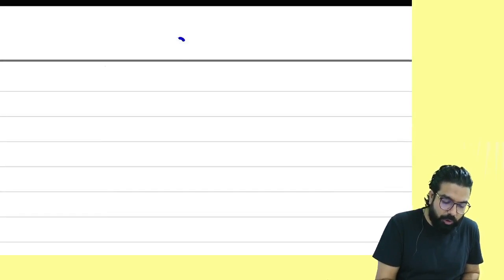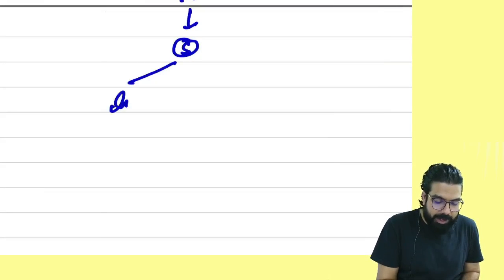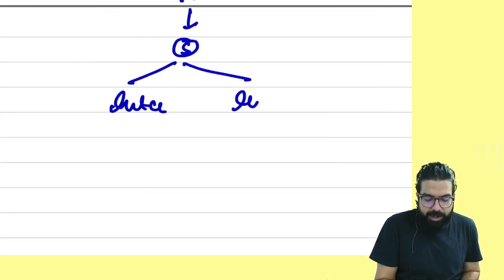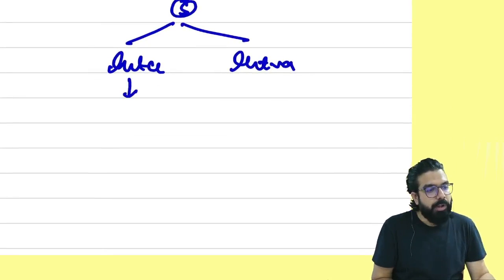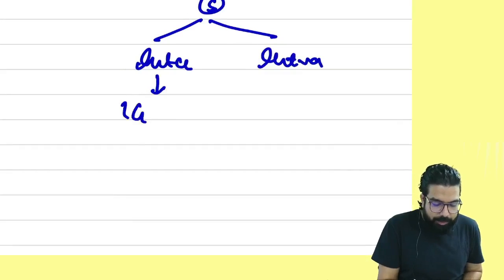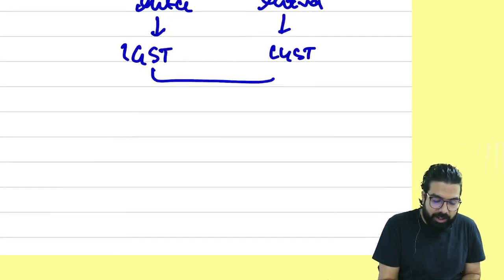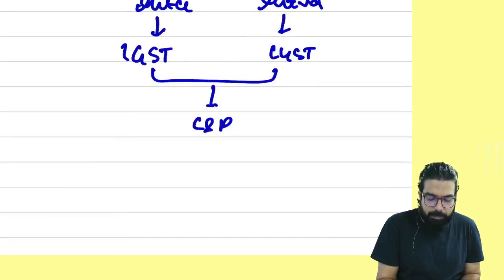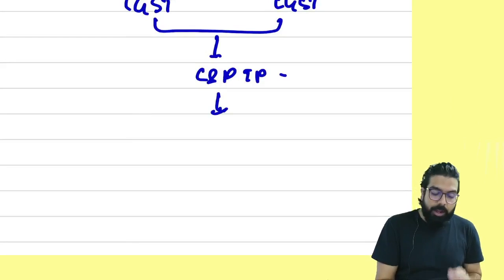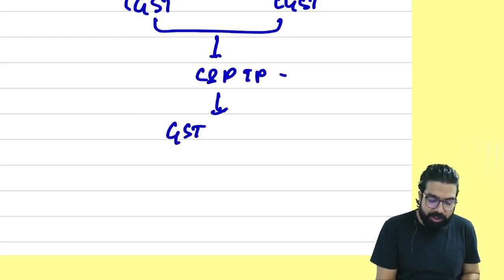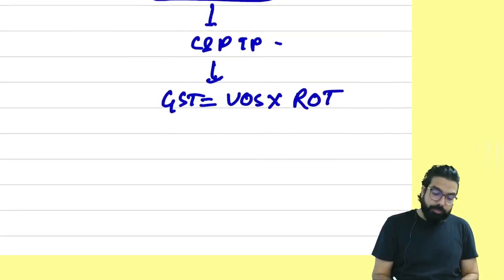We started learning GST with goods or service. Goods or service has to be supplied. Supply can be either interstate supply or intrastate. Interstate supply, what will happen, everyone? IGST will be levied. Intrastate, CGST will be levied. Once GST gets levied, GST has to be collected and paid by a taxable person. How will I collect? How will I pay? I will calculate GST, and GST is equal to value of supply into rate of tax.